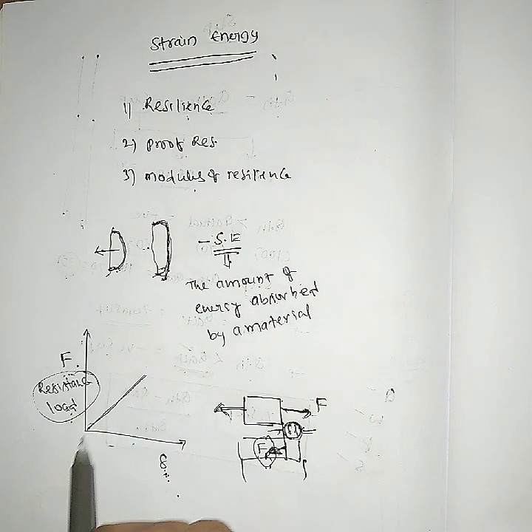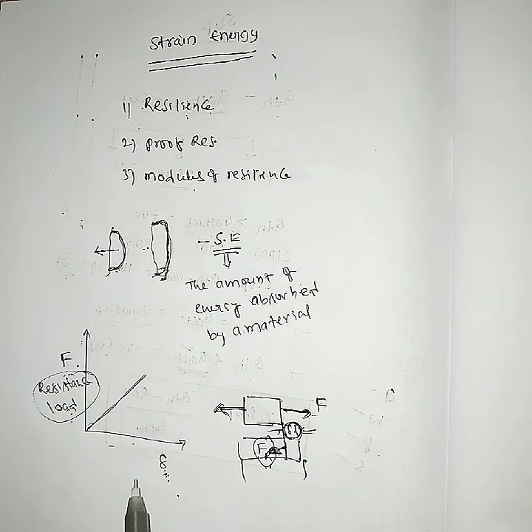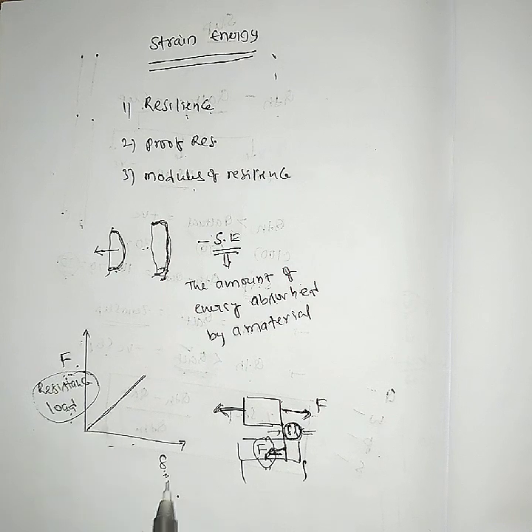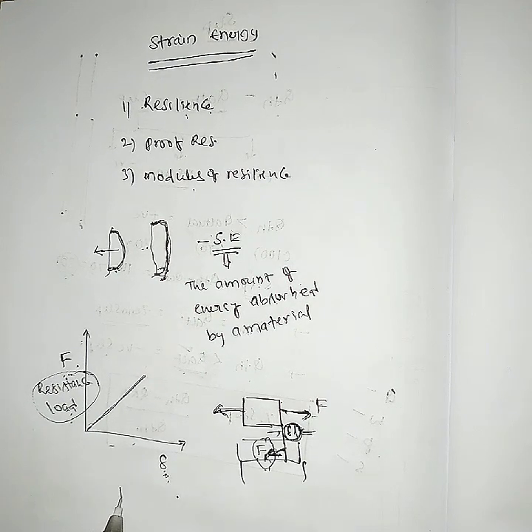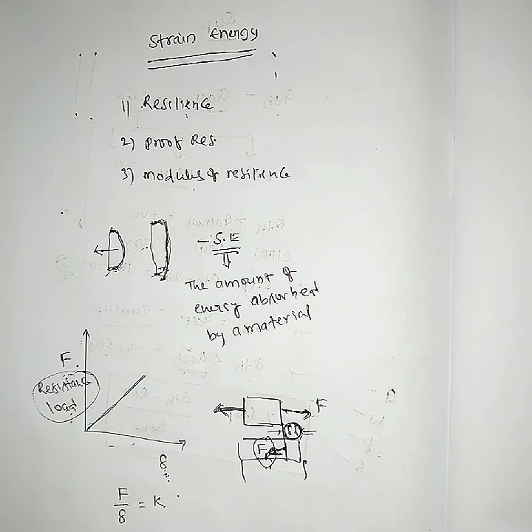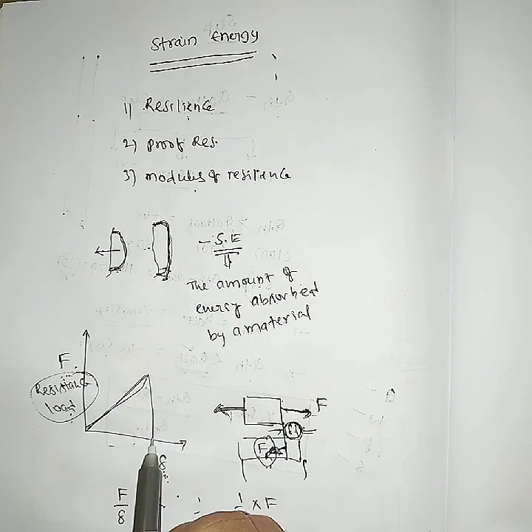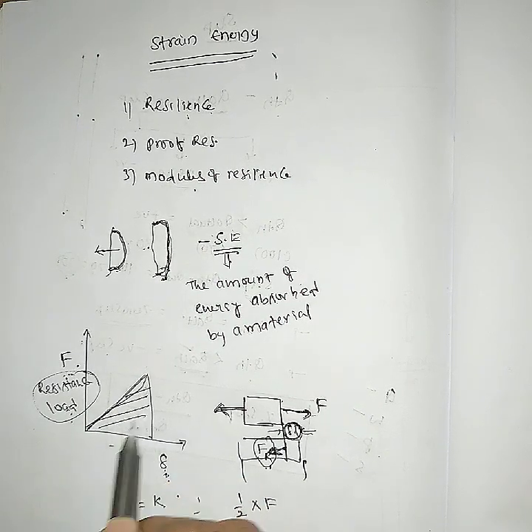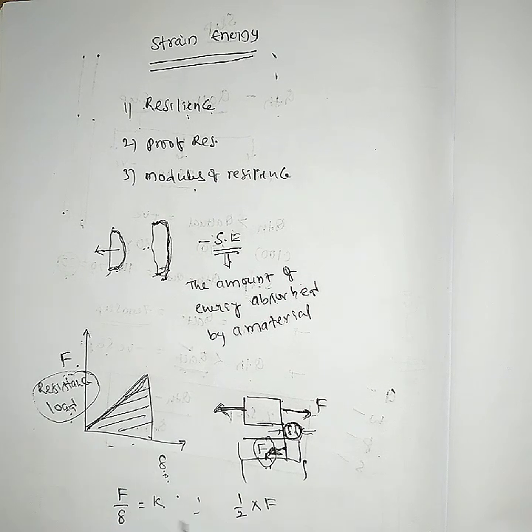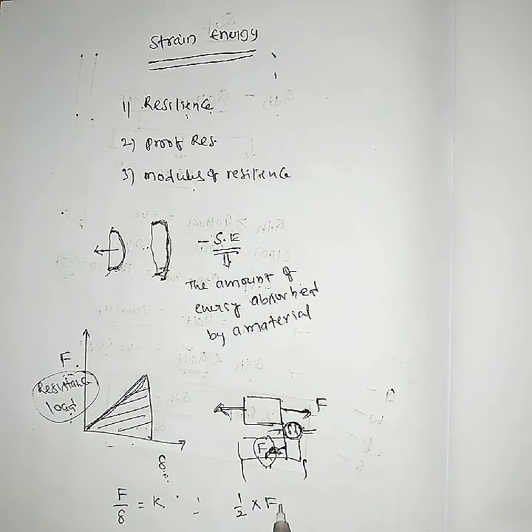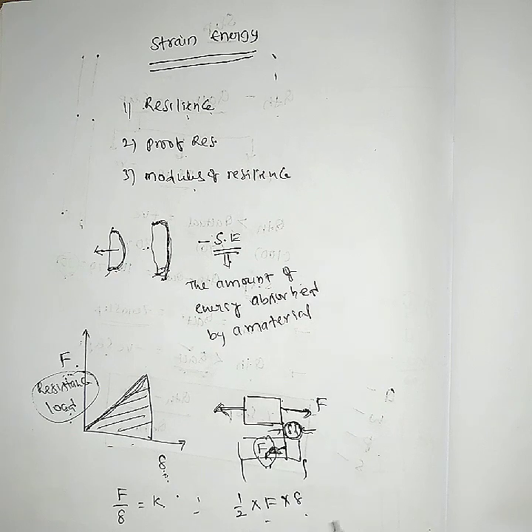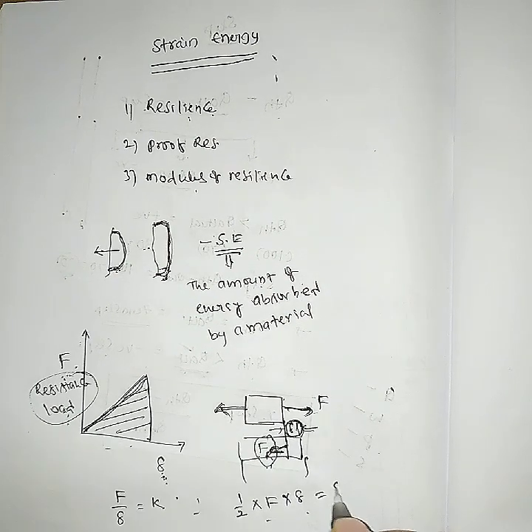Here, load by deflection gives a parameter called stiffness. And suppose you take half of that curve, this area you have considered looks like a triangle. Half of load into deflection gives the strain energy.